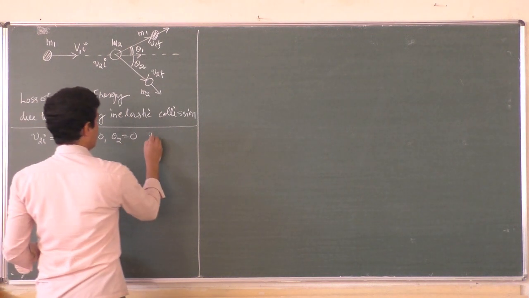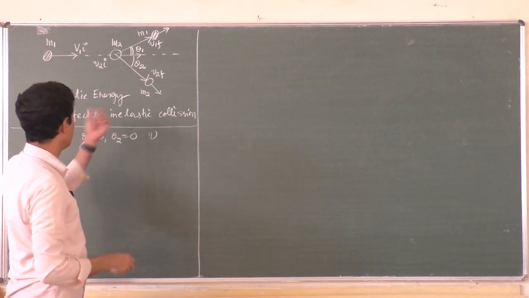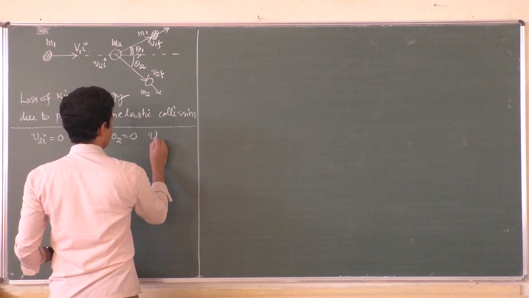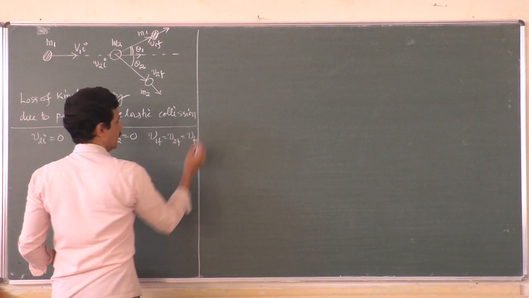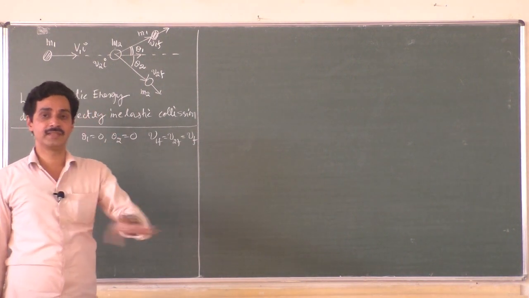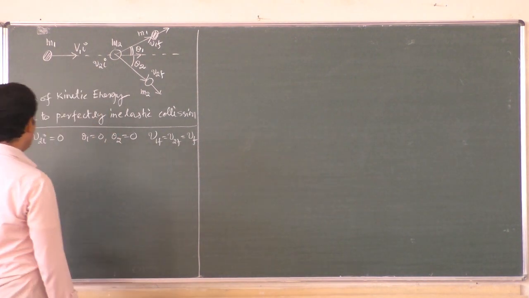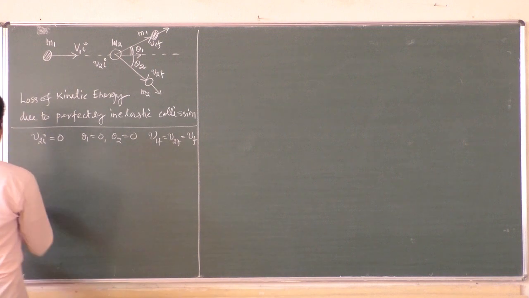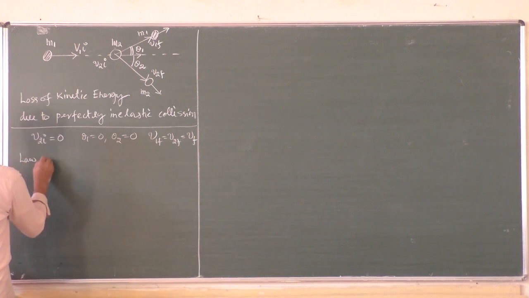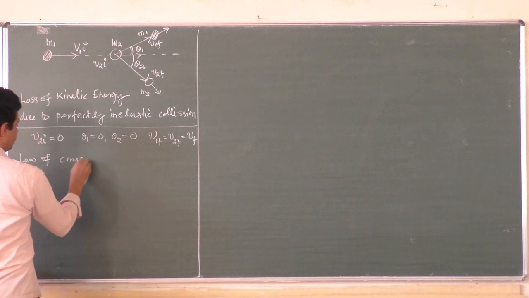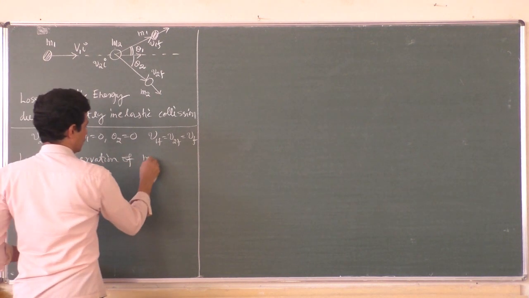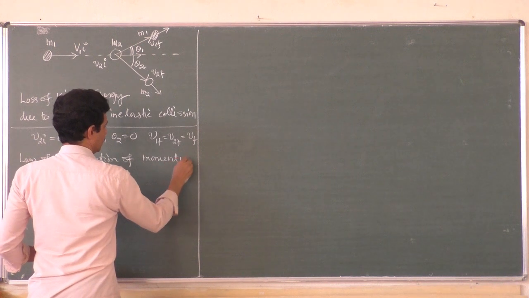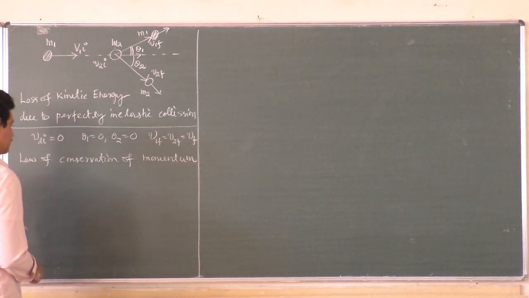And let the final velocities be common because it is a perfectly inelastic collision. So v1f is equal to v2f, which I will take as vf. Now, using these conditions, let us apply the law of conservation of linear momentum.